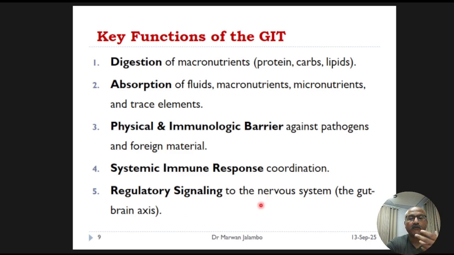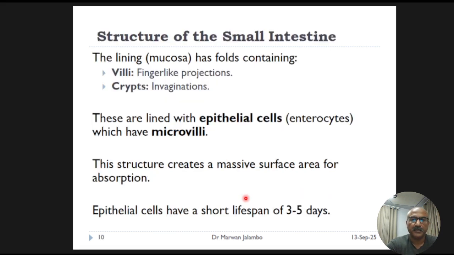To perform its main job of absorption so effectively, the small intestine has a truly remarkable structure. The inside of the small intestine isn't smooth.